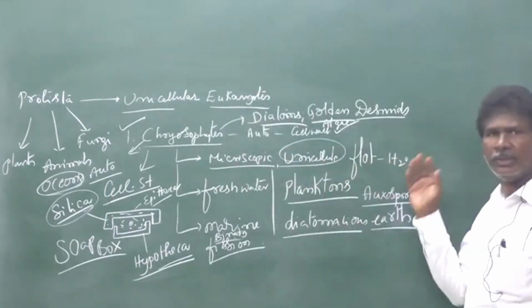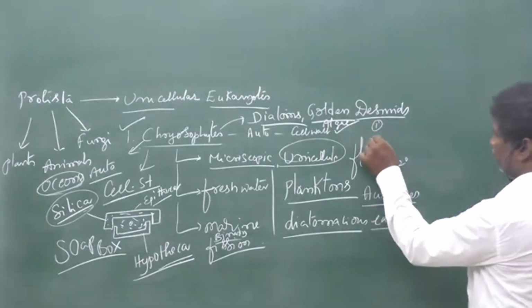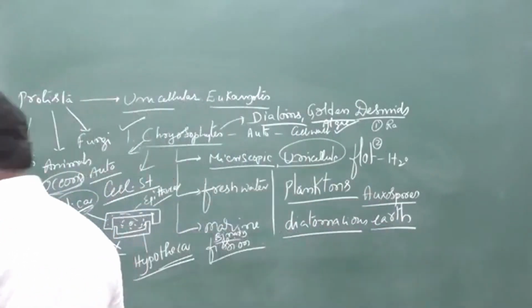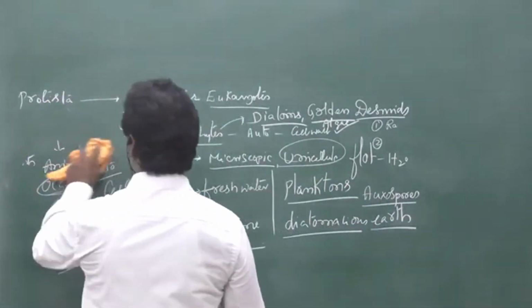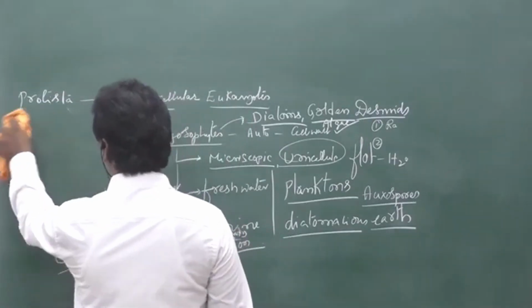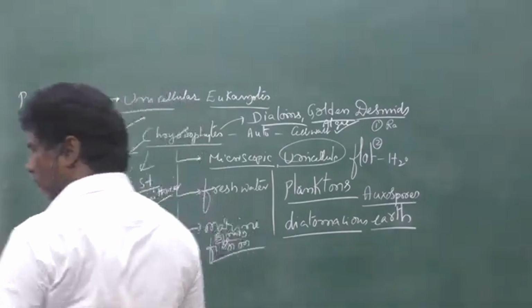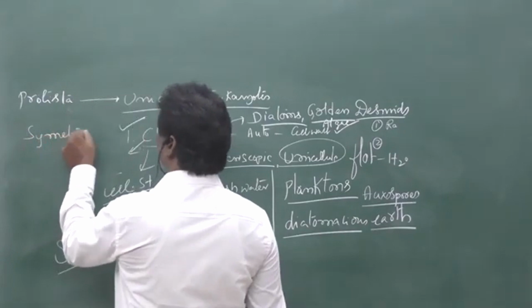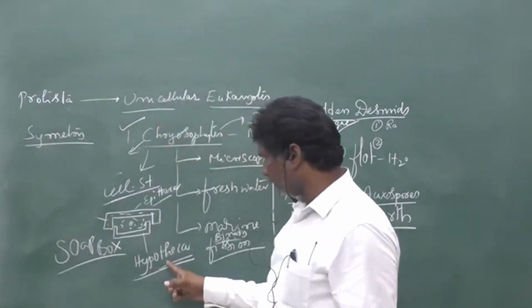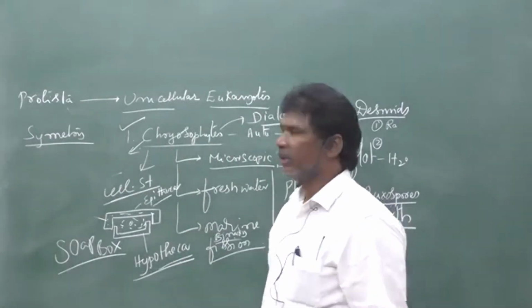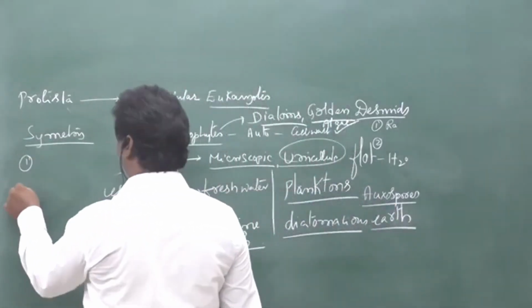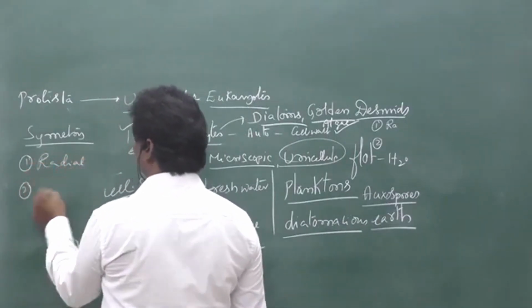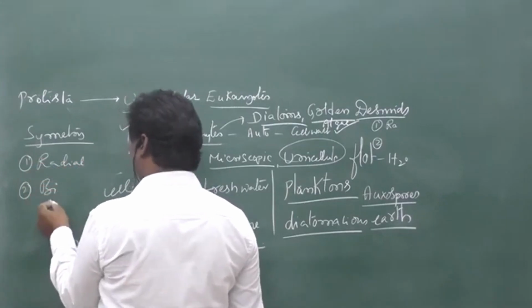Based on the arrangement of the epitheca and hypotheca with silica crystals, the symmetry of diatoms is of two types. One is radial symmetry, another is bilateral symmetry.